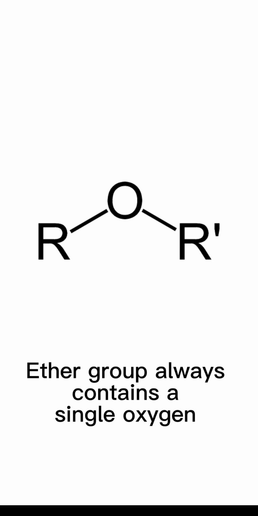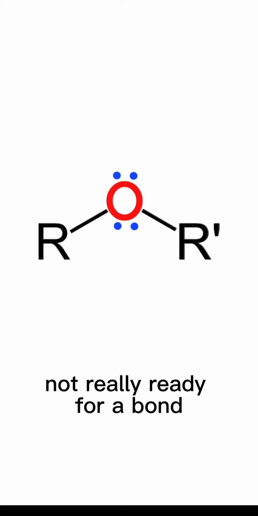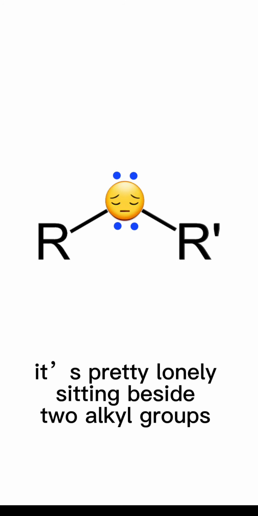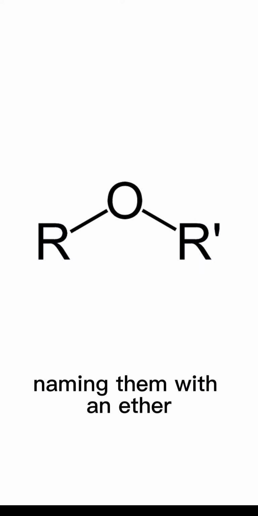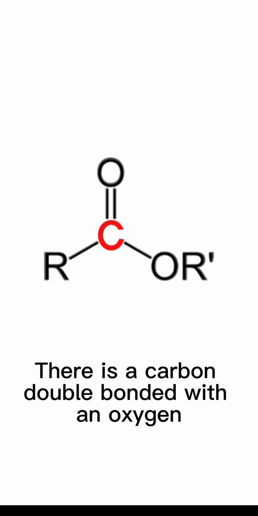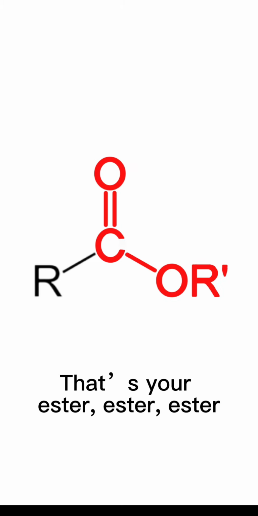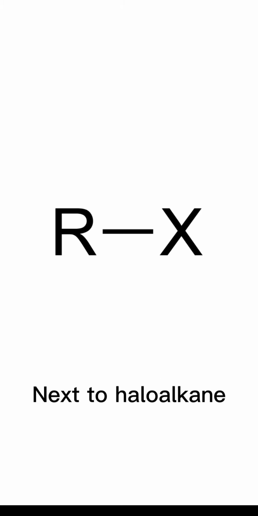Ether group always contains a single oxygen with two lone pairs of electrons, not really ready for a bond. It's pretty lonely sitting beside two alkyl groups. Naming them with ether. Next, ester, similar to the carboxyl group. There is a carbon double bonded with an oxygen, but single bonded to oxygen and carbon. That's your ester.